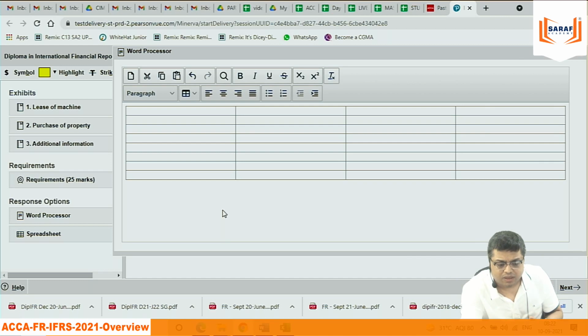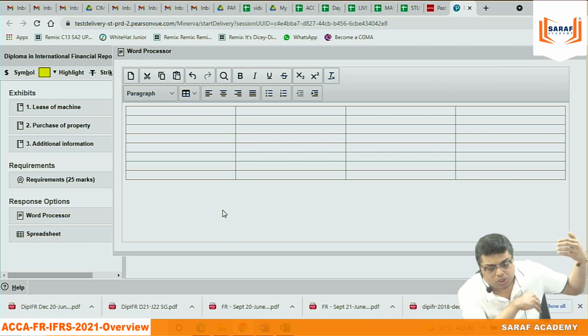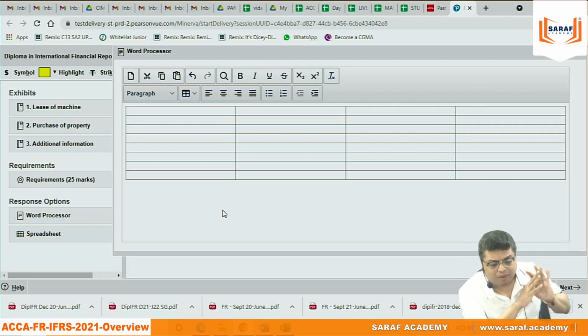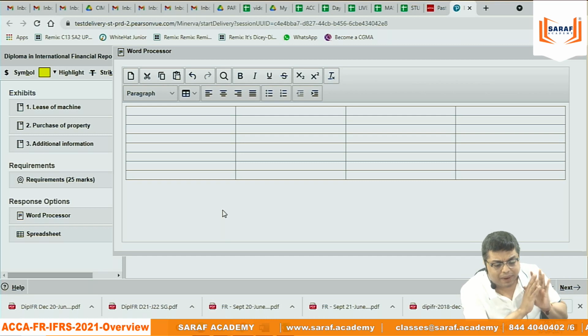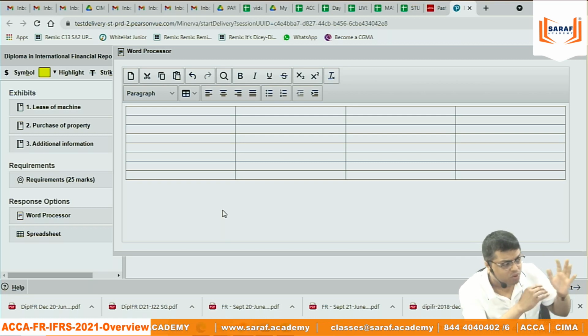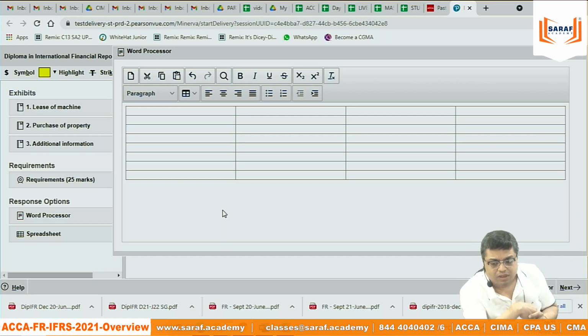Believe me. We are a direct listed learning partner of the Institute. The Institute was supposed to introduce the computer-based exam for IFRS slightly late. But because of Corona, so that the exam should not be cancelled, they introduced the computer-based exam for IFRS earlier. But in the future, no exam of the Institute, IFRS, ACCA, CIMA, is going to be pen and paper based. Because why would they go back?